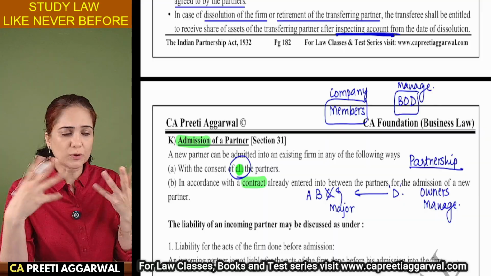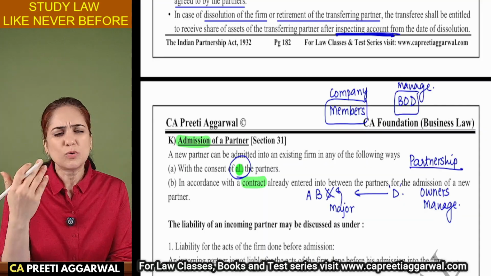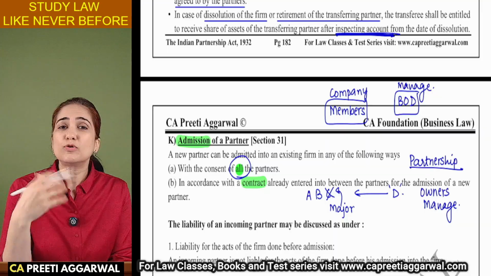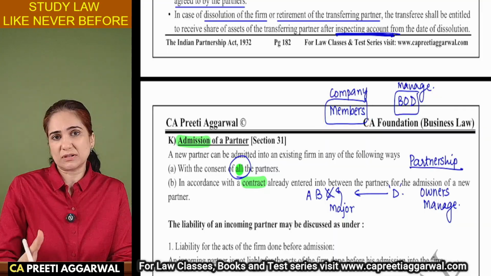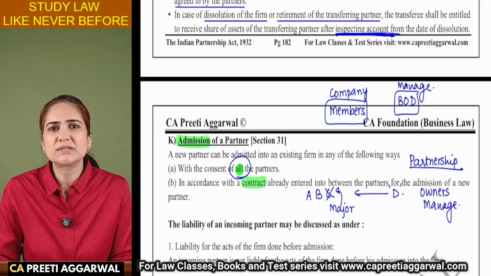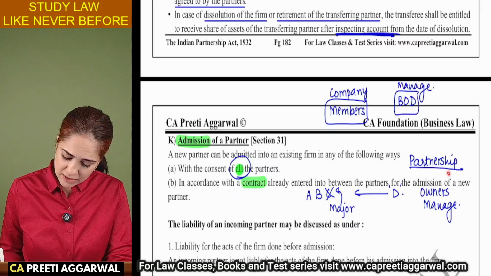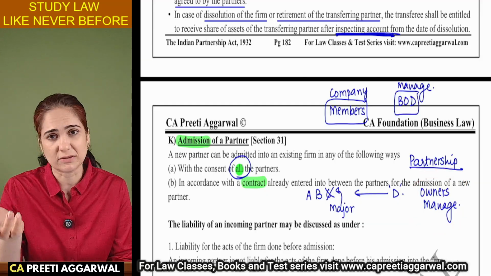Because we are all going to do business together. In a company, I'm not concerned who is admitted as a member, who buys the shares, because these members don't meet each other. They are not involved in the management. So we are not concerned with who is the owner. But here we are concerned with who is admitted as a partner because we have to work together.